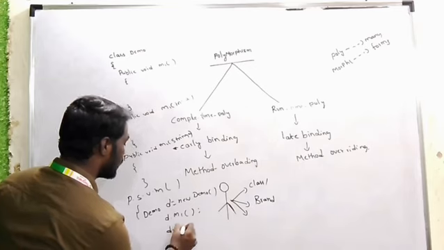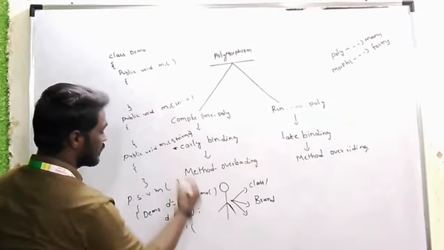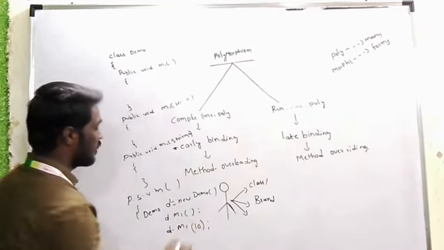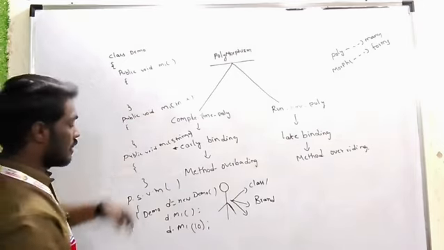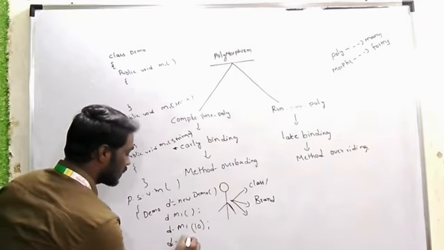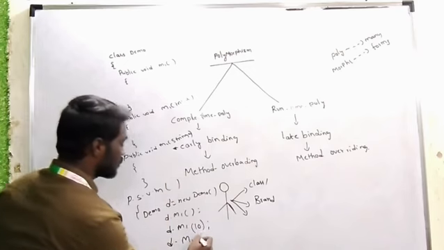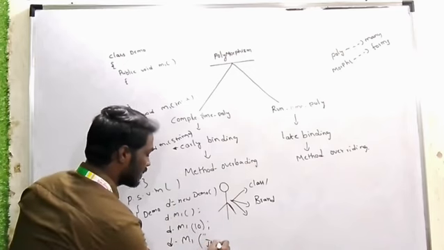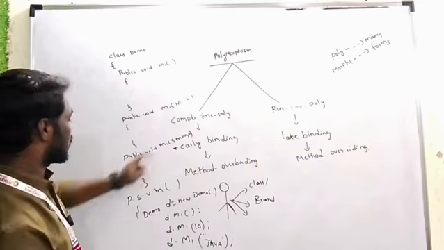Next after that, d dot m1, here I'll pass int a. So I am passing some integer type of data. Now we will get the output of the second method. Next, here I am calling d dot m1 with some string type. So here I am passing some string data, Java. Now we will get this method's output.